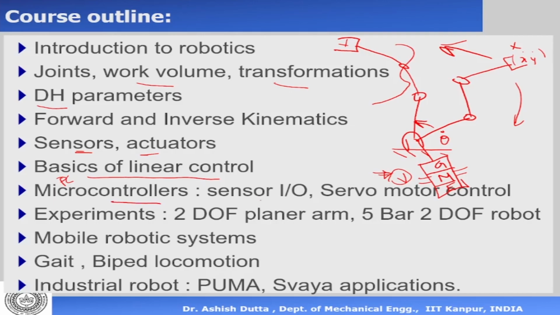Now, in microcontrollers, how do you take sensor input and output? As I was saying, at every joint there is a motor, there is an encoder or a position sensor which tells what is the position, what is the angle of the joint. That is a position sensor which is marked here, and in the front there is a gear. So the microcontroller takes input from the sensor to find out what is the corresponding angle of the robot at present, and then depending on the desired position, it gives voltage to the motor. That is essentially the task of the microcontroller. So it takes input and output from the sensors, and it controls the servo motors or the motors which are actuating the joint. So this gives us the basics of control systems, sensors, actuators.